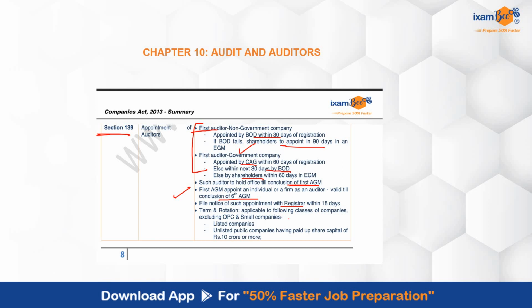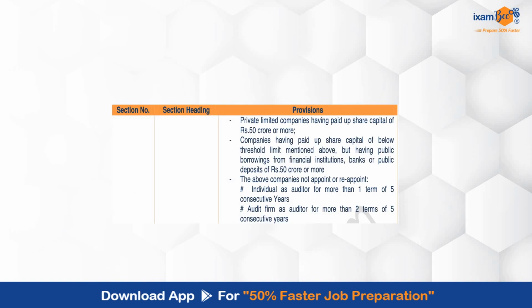Term and rotation की बात करें, so applicable to the following classes of companies, excluding the OPC and small companies. So listed company है, unlisted public company है, where a certain limit with respect to paid up share capital and all is there. And private companies है, companies having paid up share capital of the below threshold limit, and that has been basically provided in this particular section. These type of companies will not be going ahead and appointing or reappointing if they are going ahead with an individual as an auditor for one term of 5 consecutive years.